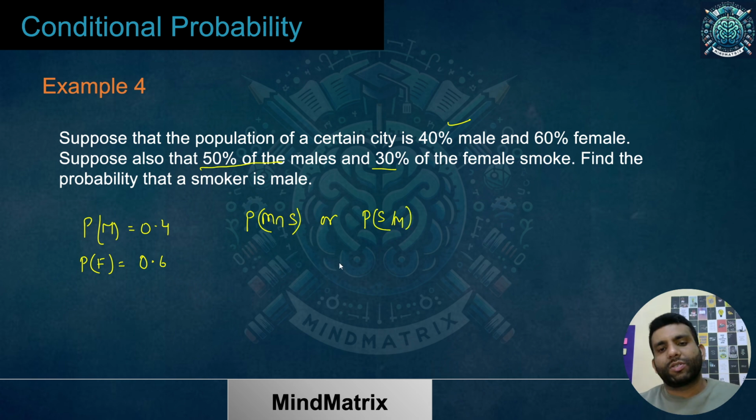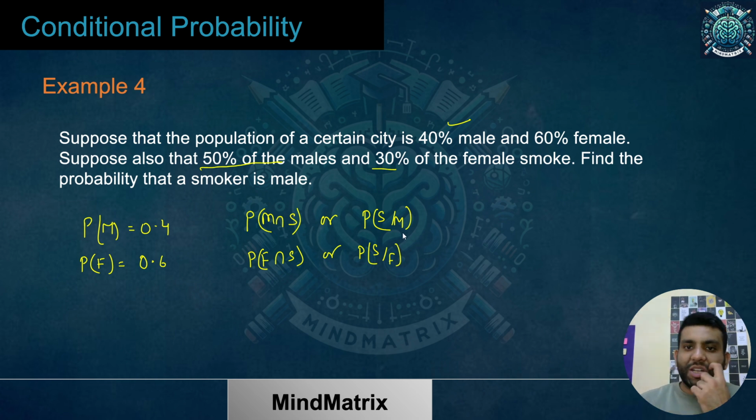Just think about this. And similarly, should it be female intersection smoking, or given that I know there is a girl, then somebody smokes, that probability is given. So I must tell you, this is what is given to you, that 50% of the males smoke and 30% of the females smoke.